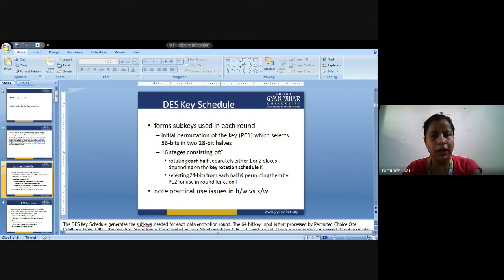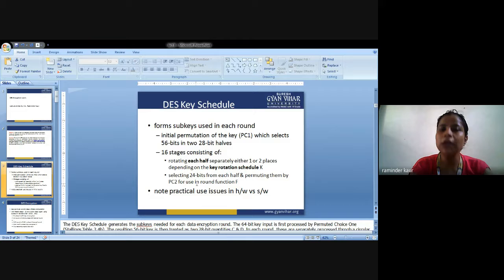Key K is used, so 16 rounds will be there. If 16 rounds are there, each round has its own set of operations that are supposed to be performed: rotating each half separately, either one or two places, depending on the key rotation schedule, that is key K.